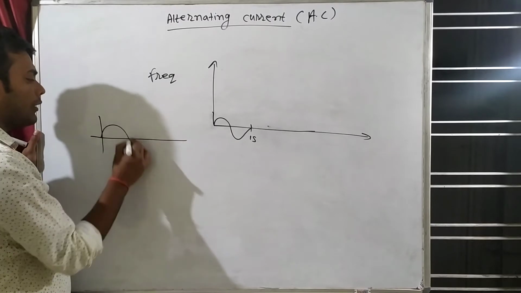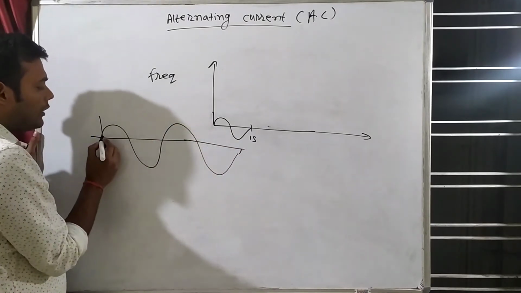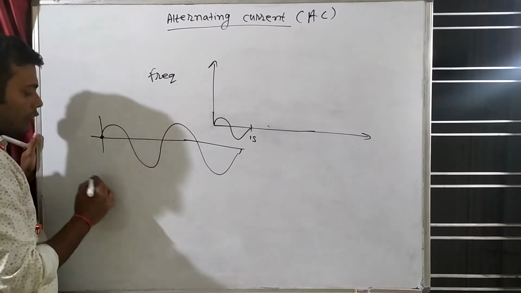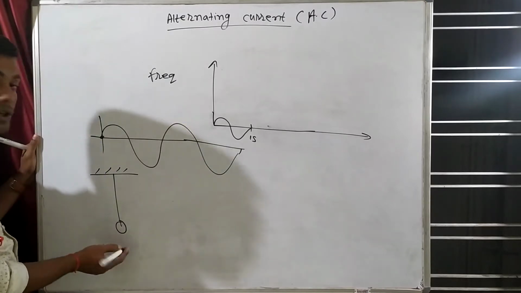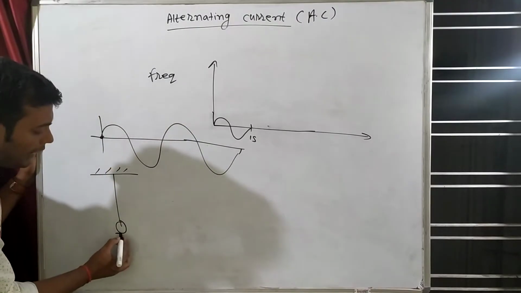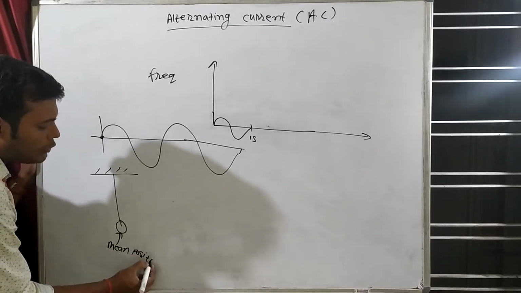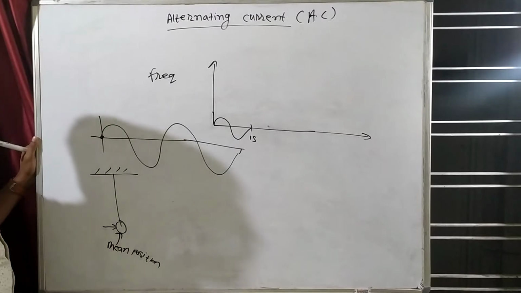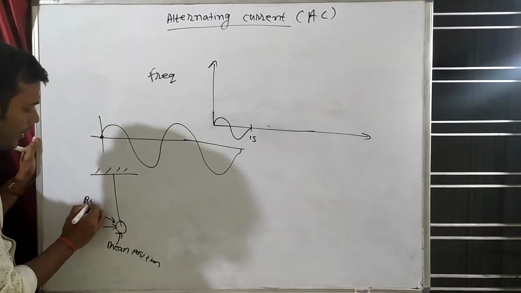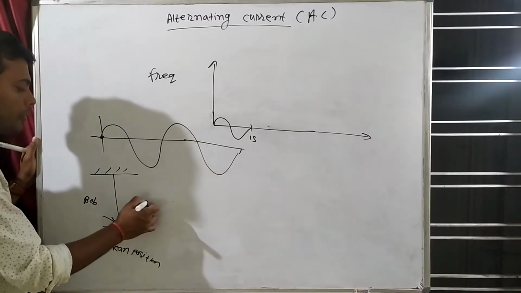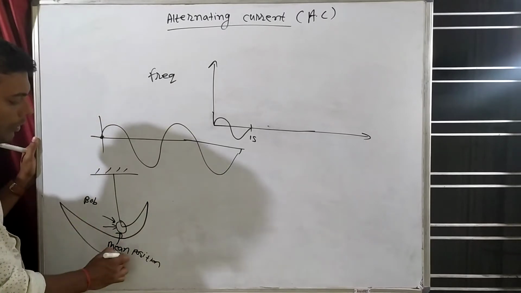Try to understand oscillation. Suppose this is a pendulum, and this is known as the mean position, meaning the middle position. This is the bob. If I hit it, the bob will go from mean position to extreme position, again from extreme to mean, again from mean to the other extreme, and again back to mean.